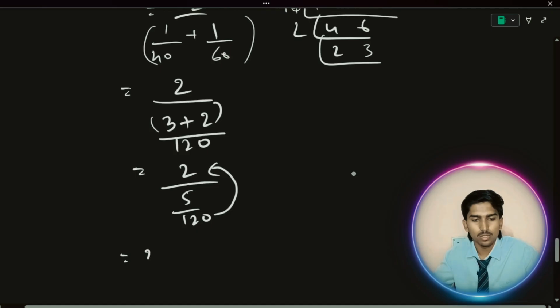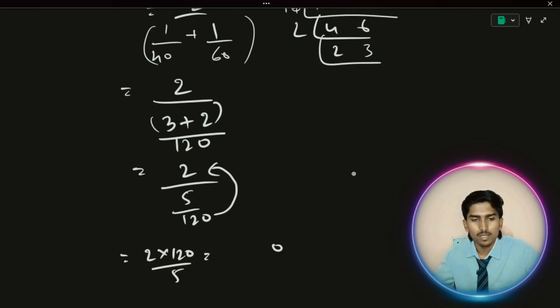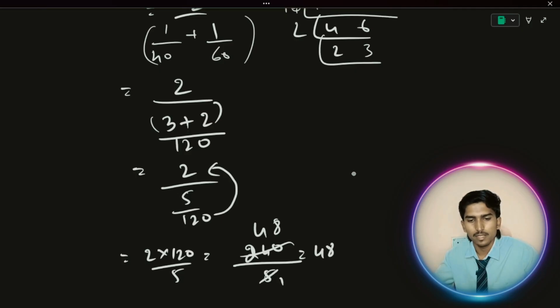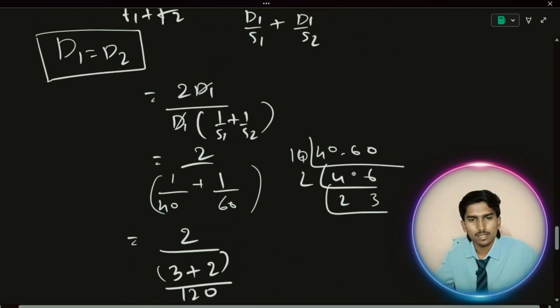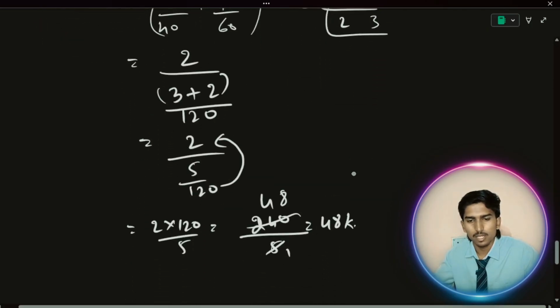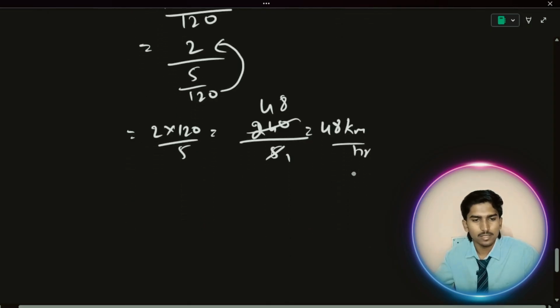This is 2 into 120 by 5, that is 240 by 5, which is 48. What they have asked is kilometer per hour, so the answer is average speed equal to 48 kilometer per hour.